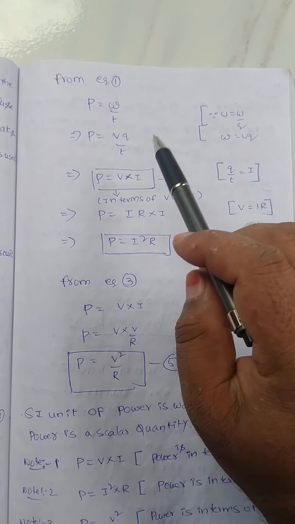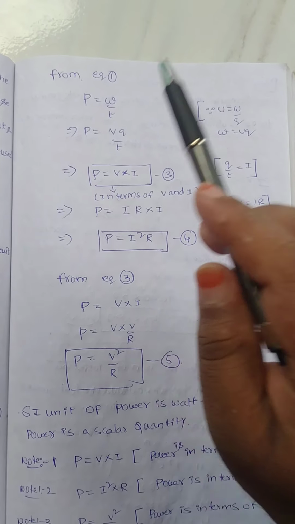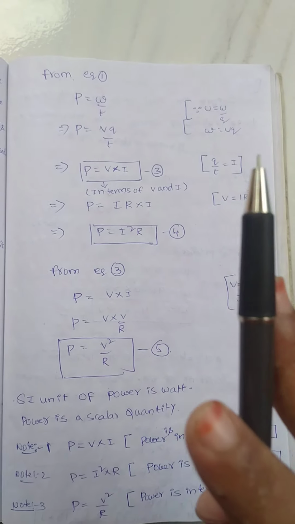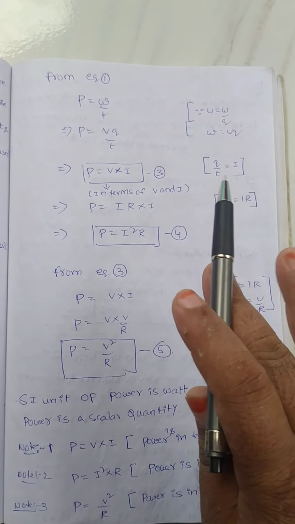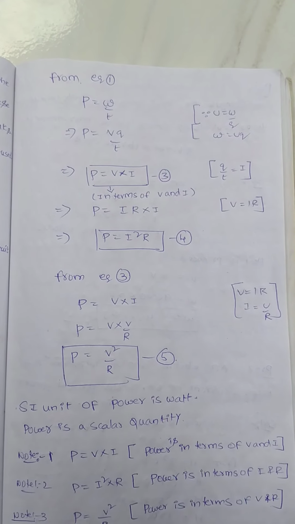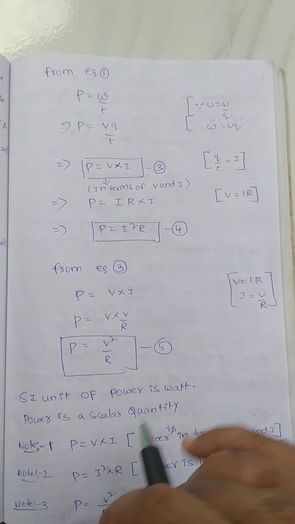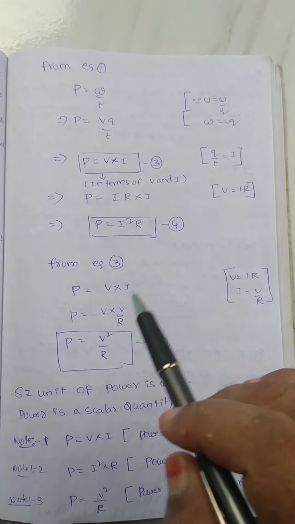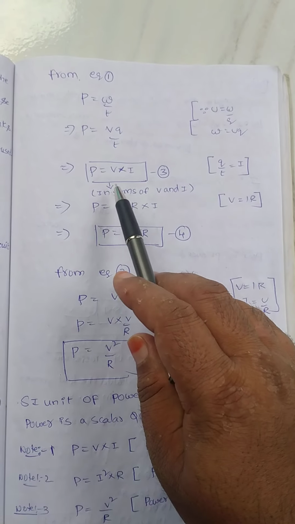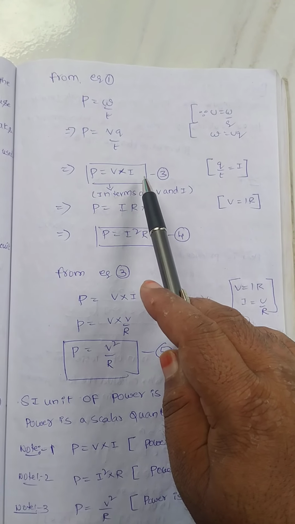Then power equals what? Product of velocity into current. Velocity or potential difference? It is a potential difference, not a velocity. So for that only, you have to remember, just don't go blindly, right? Actually velocity is nothing but v bar, because it is a vector, but this is a potential difference, right? Then power equals potential difference into I, or voltage into current. So it is equation 3.